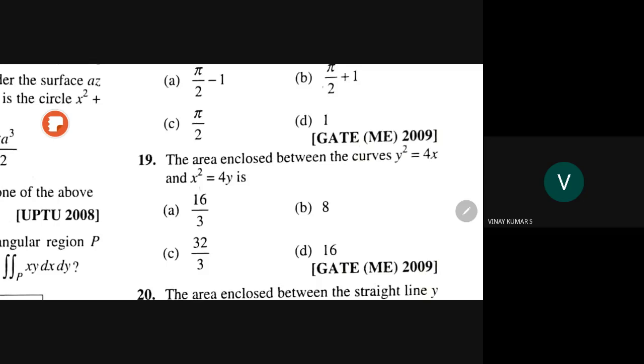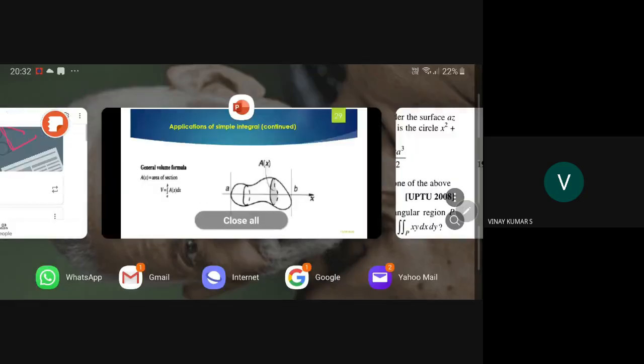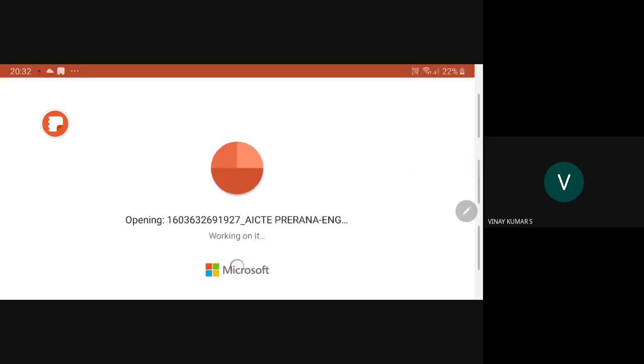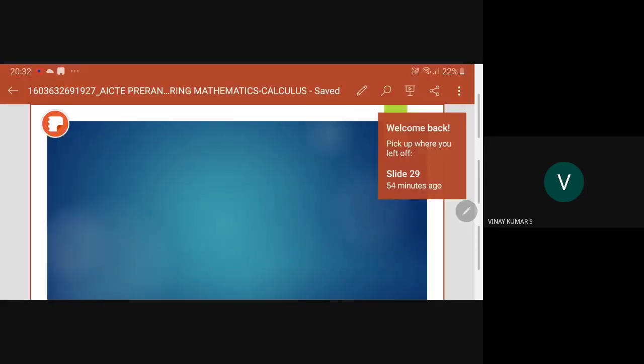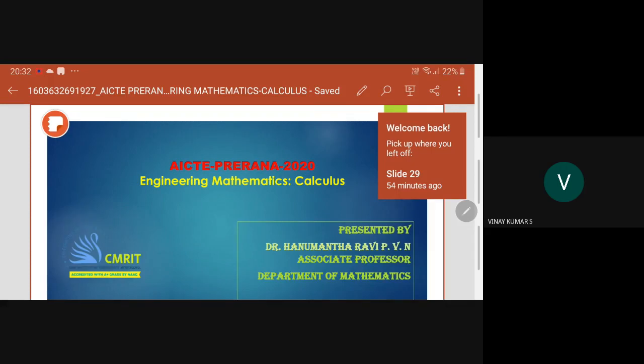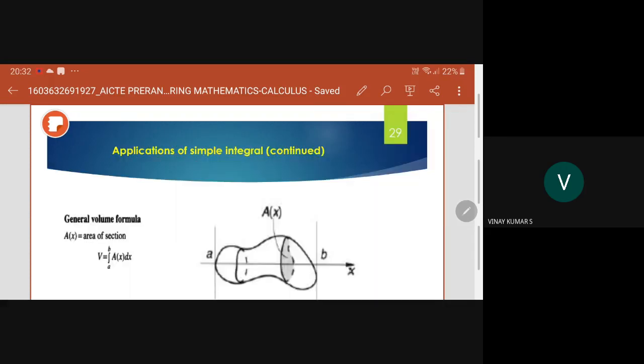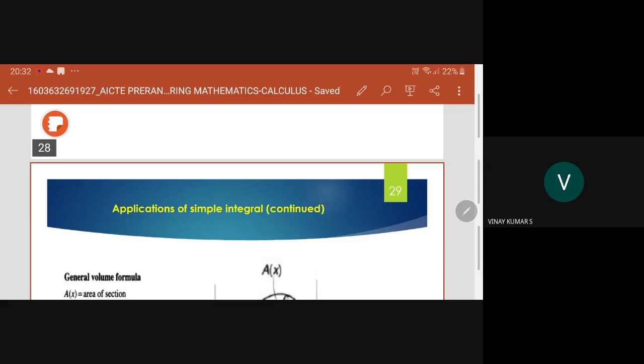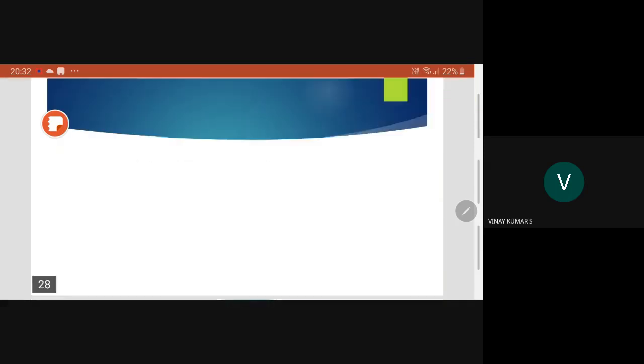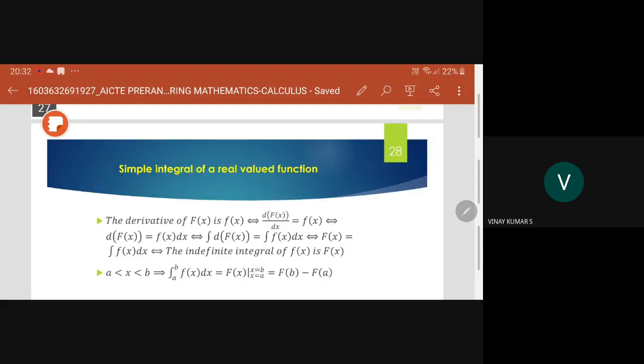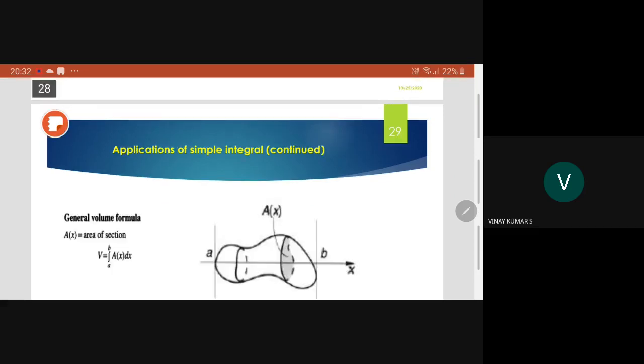19th problem. Y square is equal to 4x, x square equal to 4y. So I need to recall where this application is in this slide. Double integral I want.